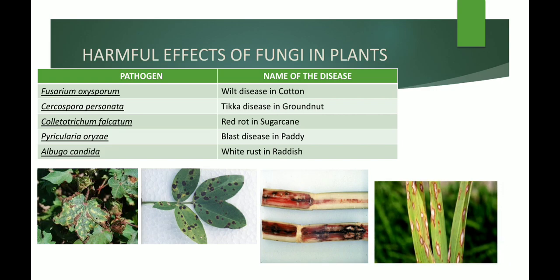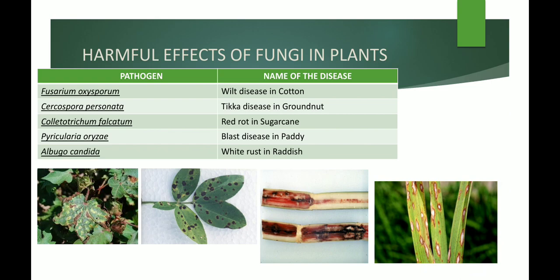The next one is Pyricularia oryzae. It causes blast disease in paddy, that is in the rice. You can see the leaves are having red burns in them, that is due to the fungi. This is blast disease in paddy.